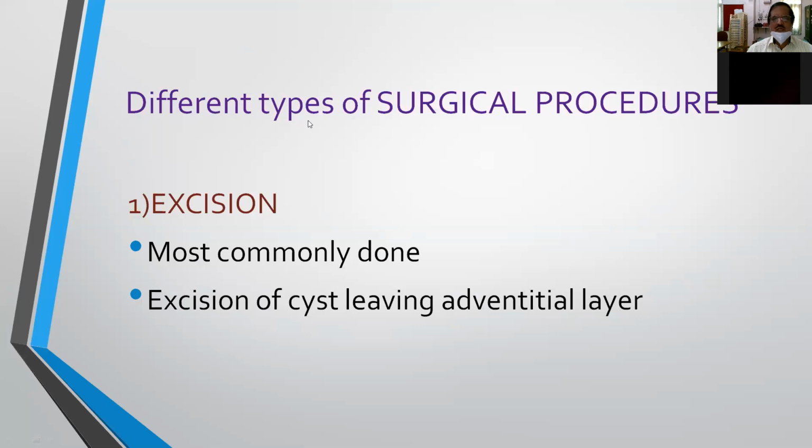And different types of surgical procedures. So what are the various surgical procedures you can do? Number one is excision. This is the most commonly done procedure when the cyst is of small or moderate size, where we excise the complete cyst, leaving the adventitious layer, that is the outside layer of compressed liver tissue. We can leave it, and completely excise the cyst when the cyst is of moderate size.